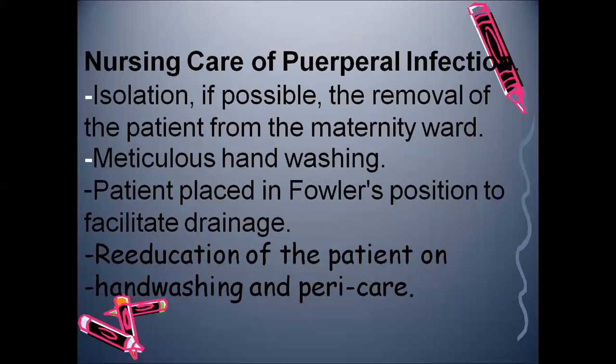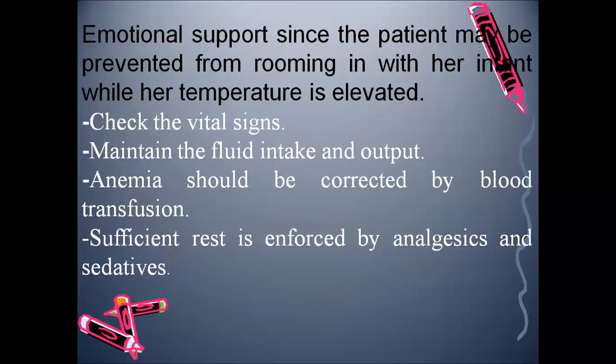Now, nursing care. Here we know everything. Isolation is important. Then hand washing, and the patient has to be kept in Fowler's position so as to drain the secretions. Then we have to educate the patient about hand washing and perineal care. Emotional support is very important, and rooming in can be provided. Rooming in means we are allowing the baby to be with the mother, so emotional bonding will be maintained with the baby.